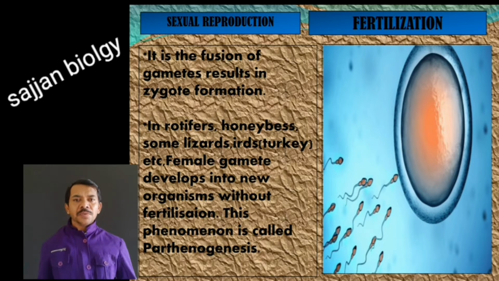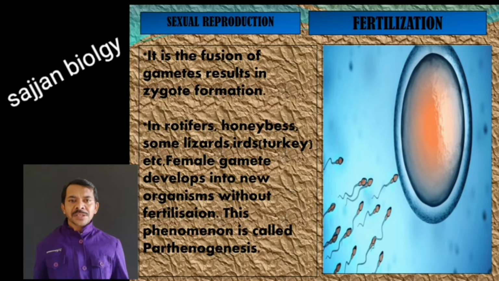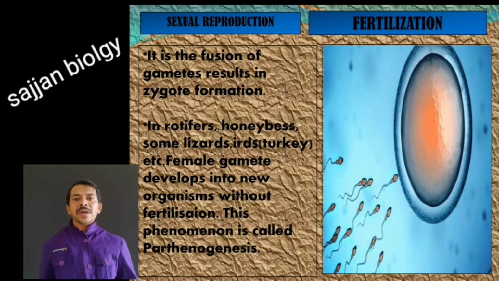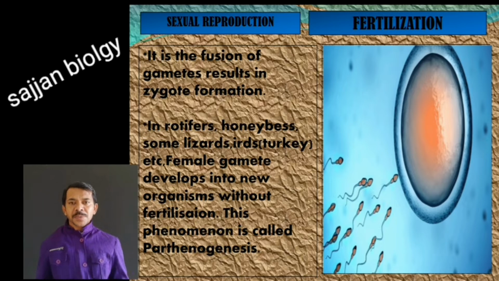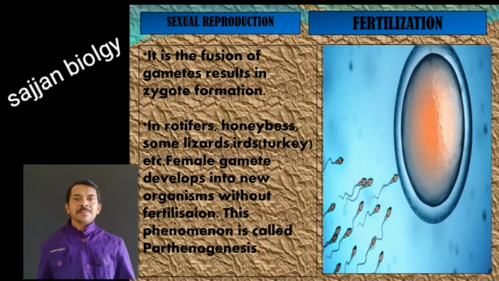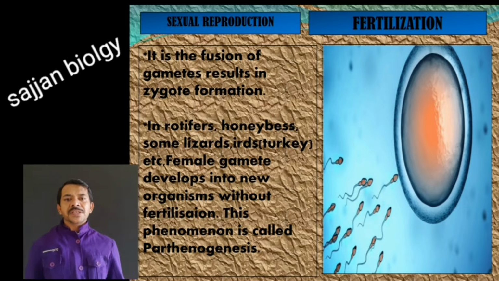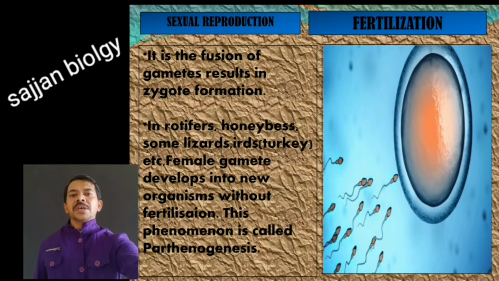In a simple way, you can define parthenogenesis as the development of the female gamete without fertilization. Here it is very important that you write an example, as mentioned in the PPT: rotifers, honeybees, some lizards and some turkey birds are the best examples of parthenogenesis.